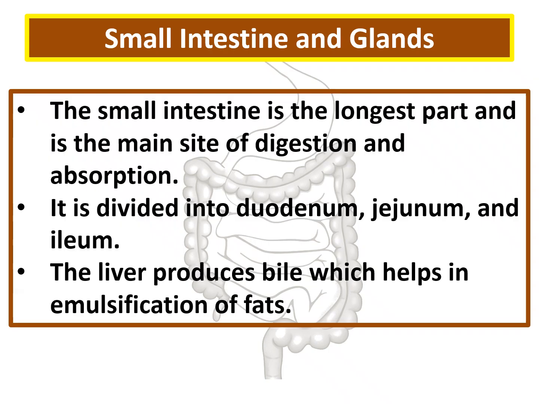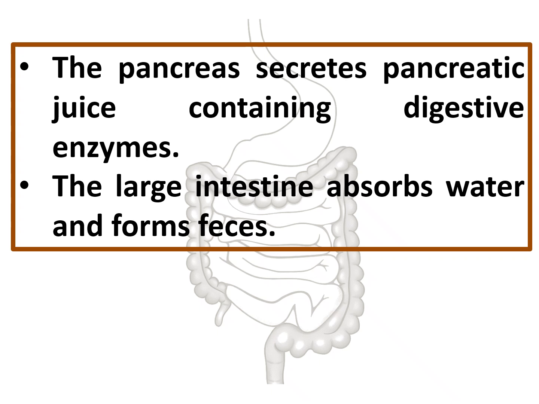So what happens is this cholesterol is converted into bile acids like lithocholic acid and cholic acid. These, in combination with sodium and potassium salts, are called bile salts. And in the small intestine, the liver produces the bile, which helps in emulsification of fats. The pancreas secretes the pancreatic juice, which also contains digestive enzymes.